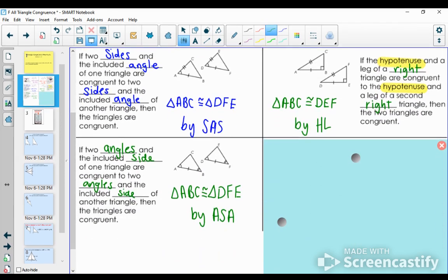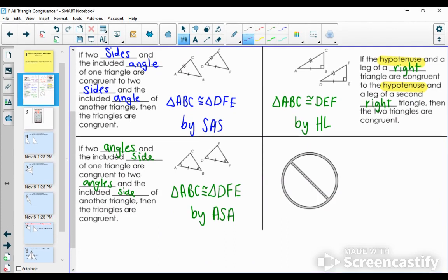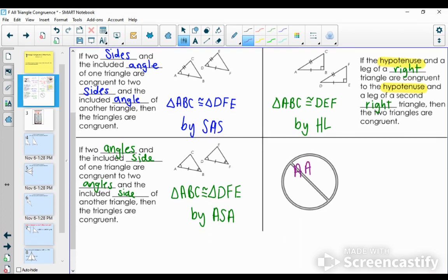And then we have one more section on this page. This actually isn't a shortcut. Here we're going to list the things that will try and trick us all the time. Back when we did similar triangles, we learned about angle-angle similarity. So we've still got this AA thing in our brain, but AA does not show triangles are congruent. It just shows triangles are similar.